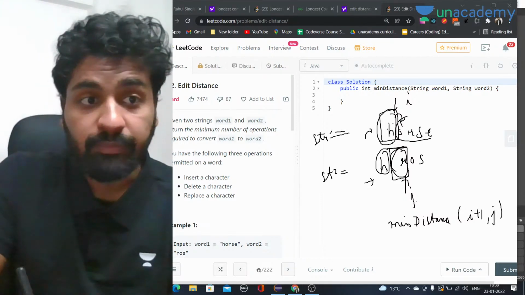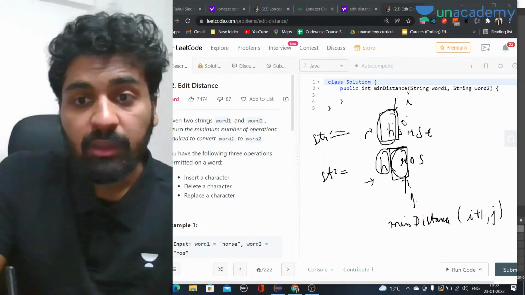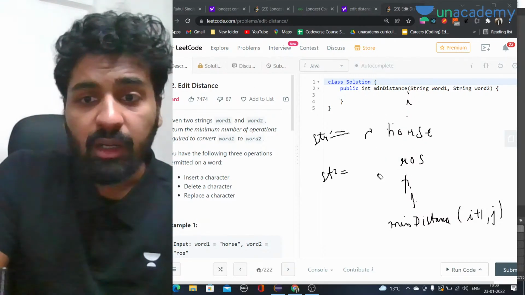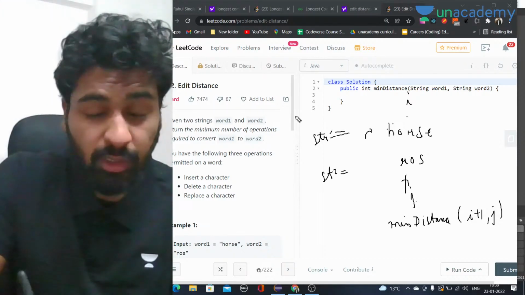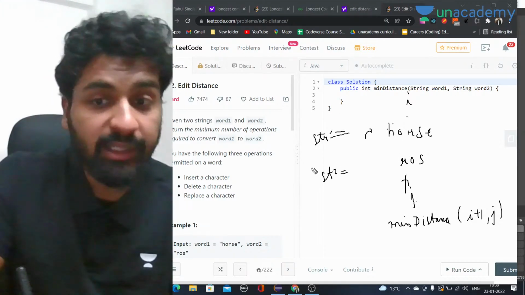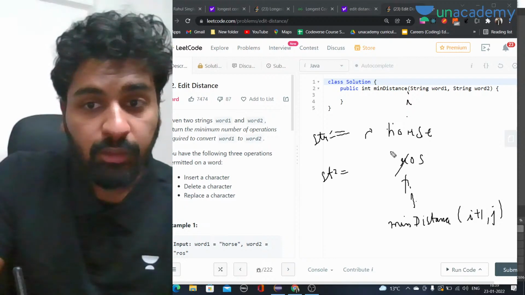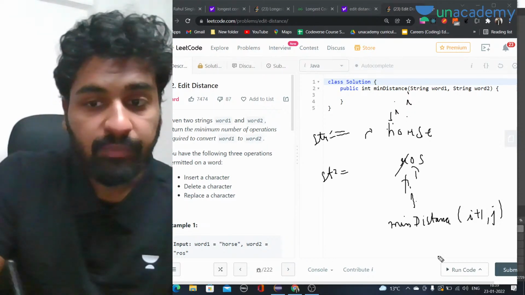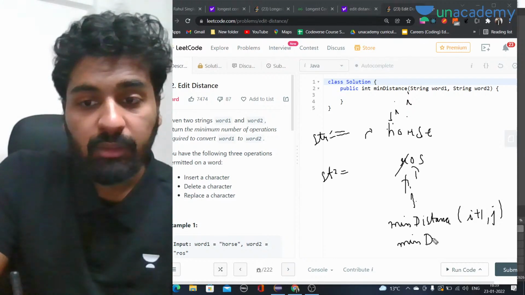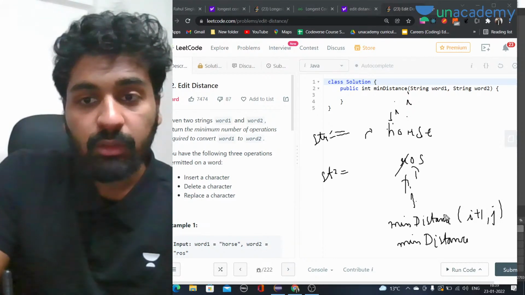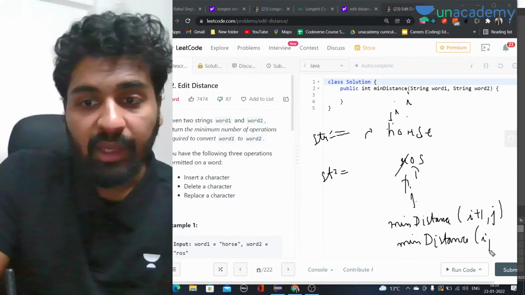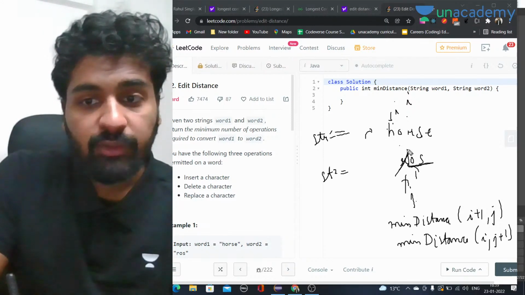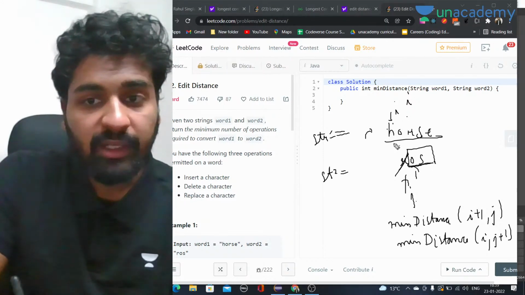This was for insertion. Now the second operation is if we have to delete a character. If we want to delete r, then i will remain at the same position but j will move forward. So we have to find the minimum distance for the rest of the string, that will be i and j plus 1. j plus 1 means r is removed, so this is the string left from j plus 1 to the end, and here i will remain at the same position.